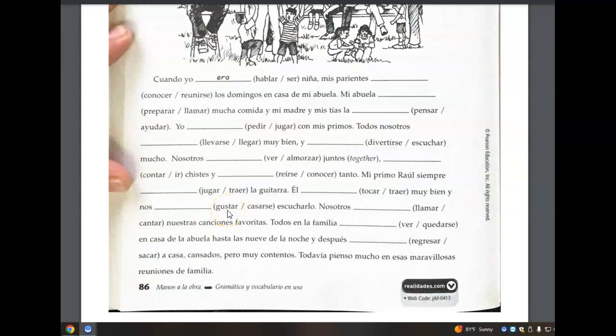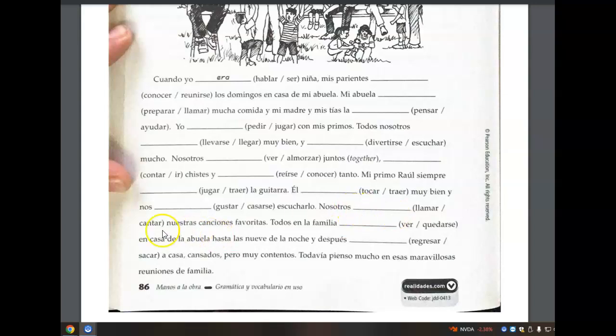Gustar is conjugated according to what's being liked. In this case, the playing of the guitar, right? Which is singular, third person singular. Gustar is an irregular verb in that it doesn't conjugate according to your subject, right? Gustar conjugates according to what's being liked, whether what's being liked is singular, gustaba, or plural, gustaban. Only two versions of gustar. Just like in the present, right? Gusta and gustan that you learned in Spanish 1. Same applies here in the imperfect.